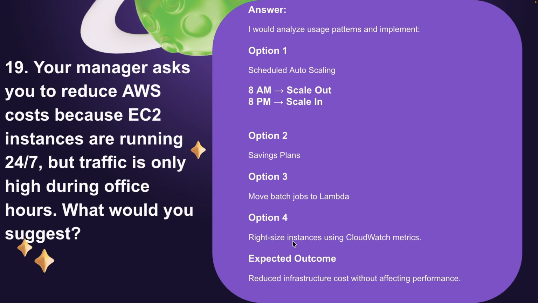So option 4 will be to right size the instance using CloudWatch metrics, and the expected outcome will be reduced infrastructure cost without affecting performance.